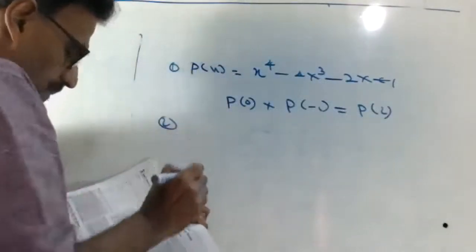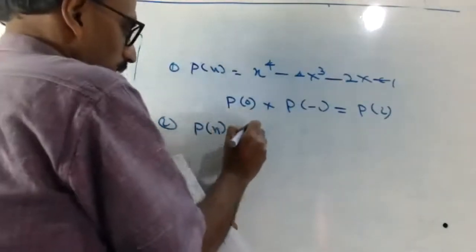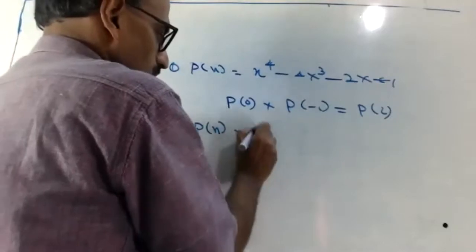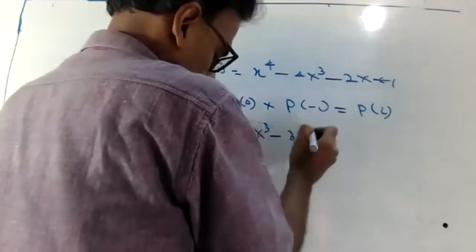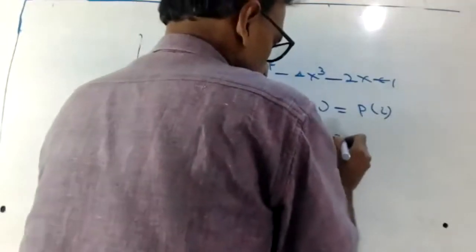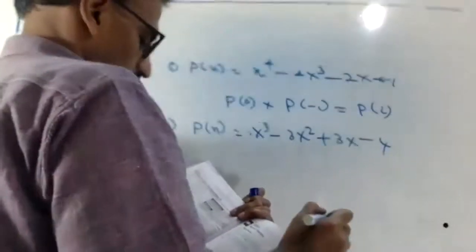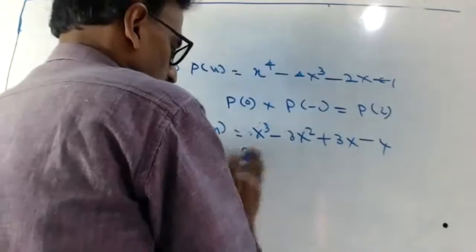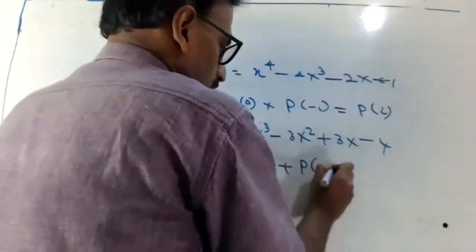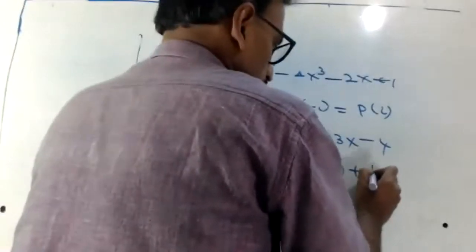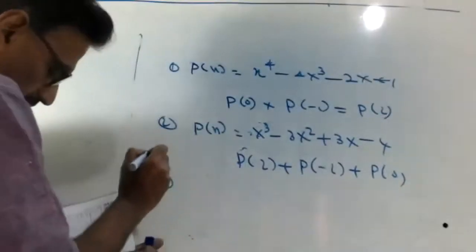Question number 2, P of x equal to x cube minus 3x square plus 3x minus 4. Find P of 2 plus P of minus 2 plus P of 0. Okay, last one, third one.